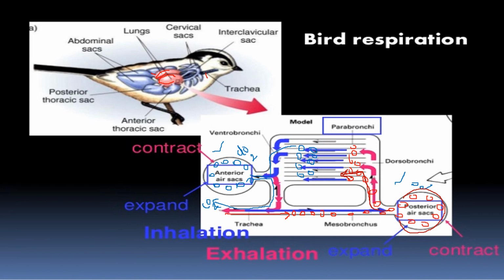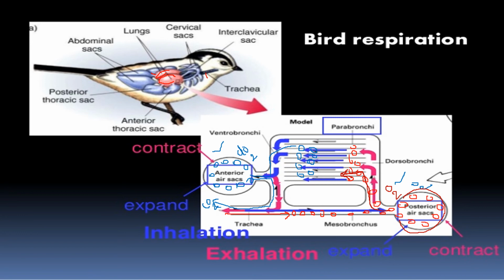Okay, simultaneously at the time of expiration also there is transportation of oxygenated air to the parabronchi or to the lungs. So this made the birds successful in exhibiting an aerial mode of life by continuous supply of oxygen.